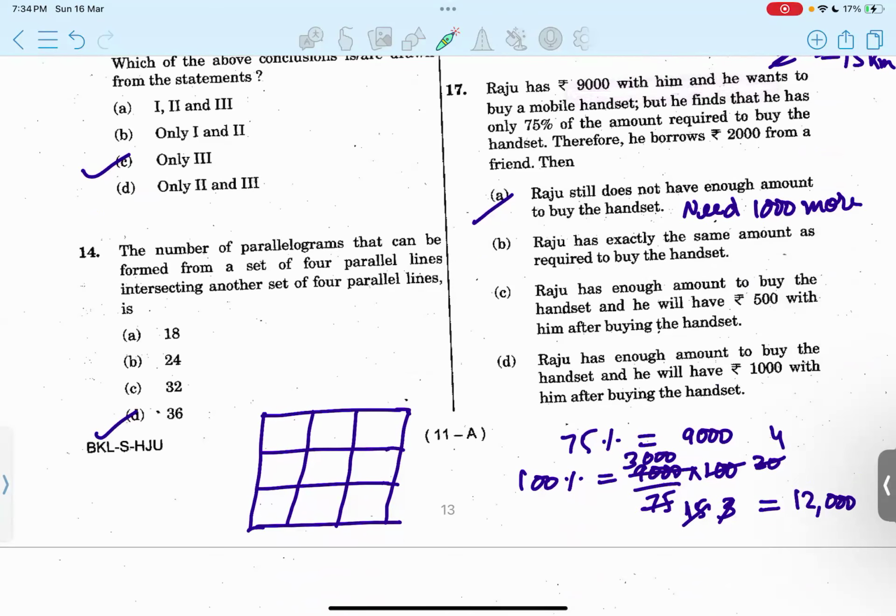Okay, now Raju has rupees 9,000 with him. He wants to buy a mobile handset, but he finds that this is just 75% of the total amount needed to buy the mobile phone. So 75% is equal to 9,000. We'll calculate the total amount that we needed. So actually we have to get 100%. So 100% should be 12,000, which is the cost of the mobile handset. Now he is having 9,000. He borrows 2,000 more, so in total he now has 11,000. It means he's still short of 1,000 rupees. So A should be the right one. Option A.